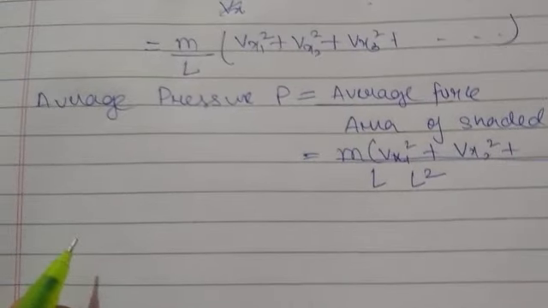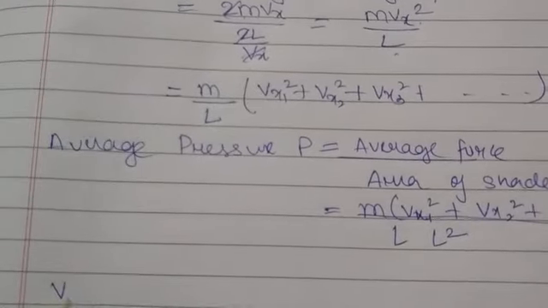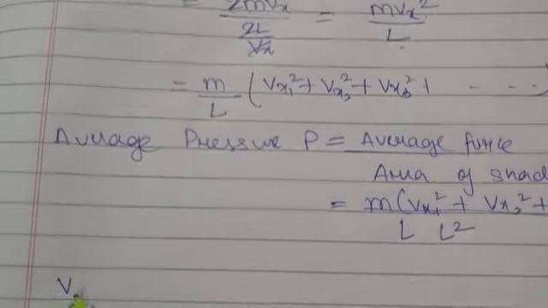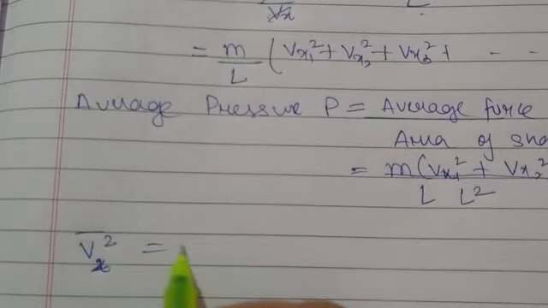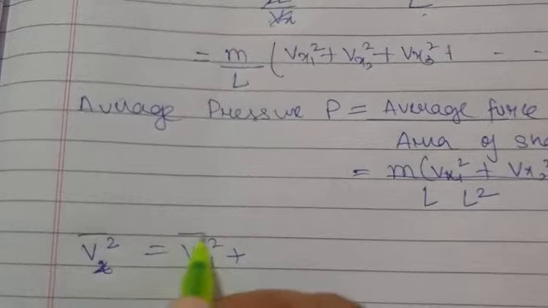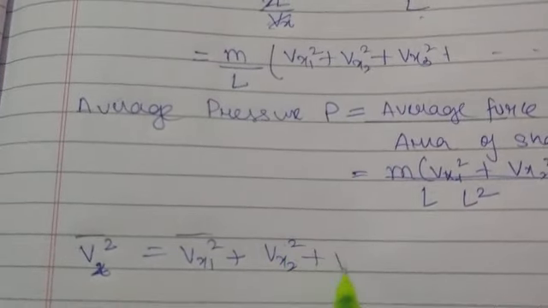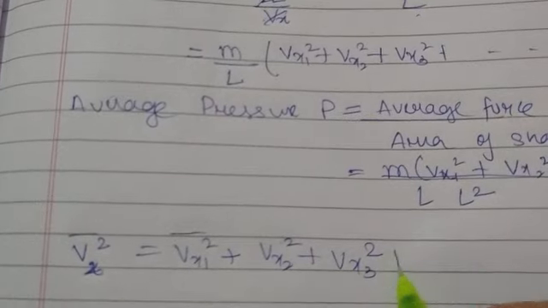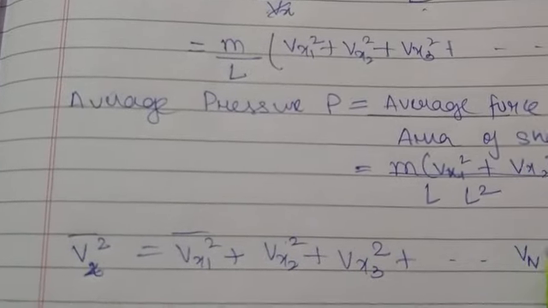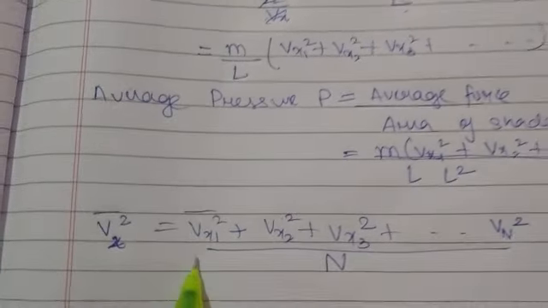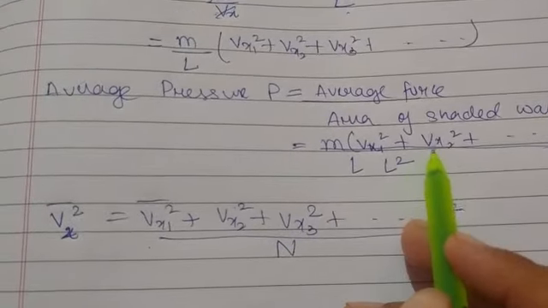The average of the square of the x component can be written as Vx1 square plus Vx2 square plus Vx3 square up to the nth molecule divided by N. So from this equation you can write this as N into the average Vx square.